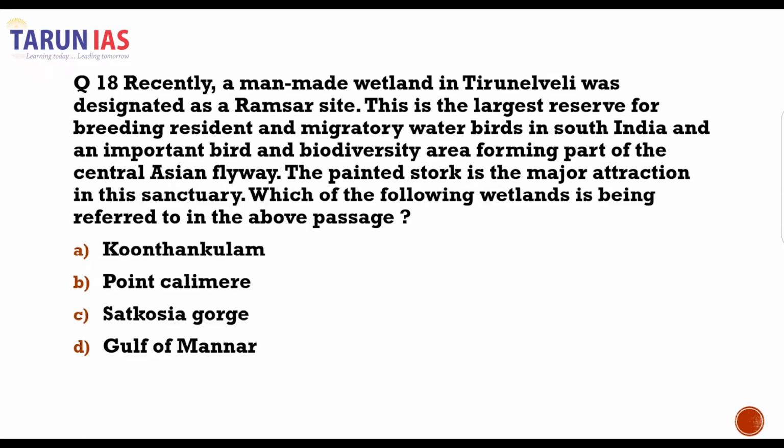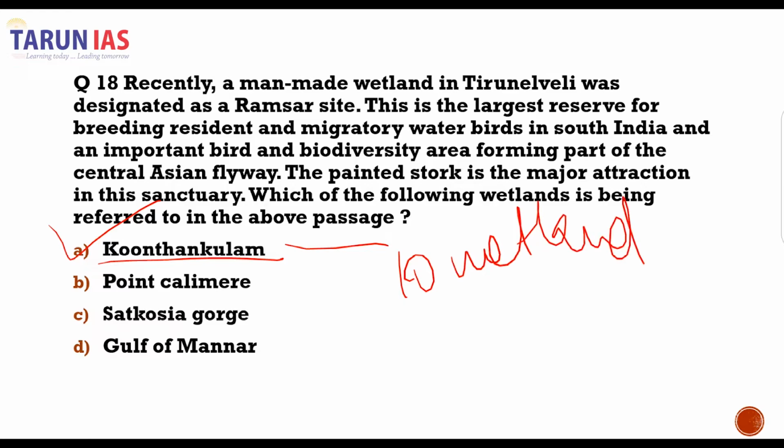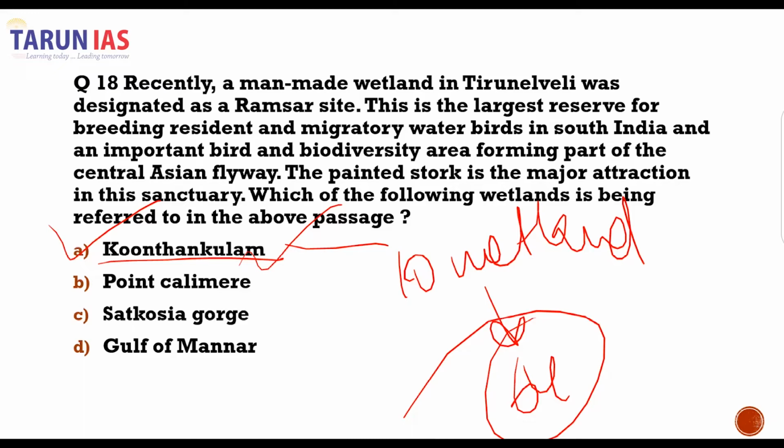The correct answer is Koonthankulam. With this, 10 wetlands were added to the list, which has led to an increase in the number of Ramsar wetlands to 64. This passage refers to the Koonthankulam Ramsar site, which is a site for breeding resident and also migratory birds, and it forms an important part of the Central Asian flyway. And yes, the painted stork is the major attraction in this sanctuary. The site is in the state of